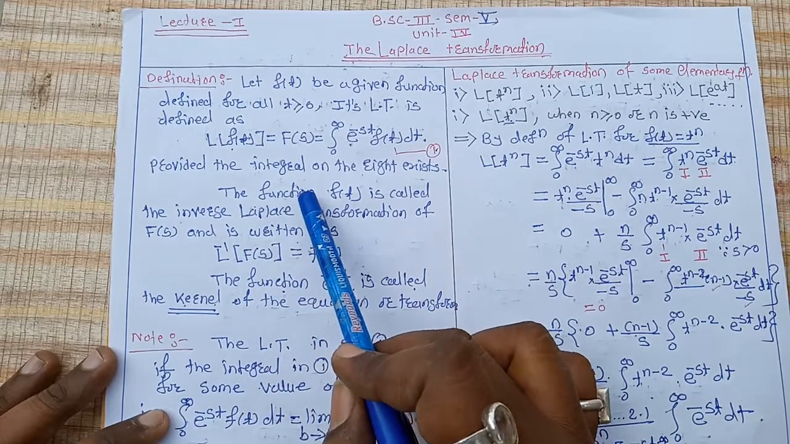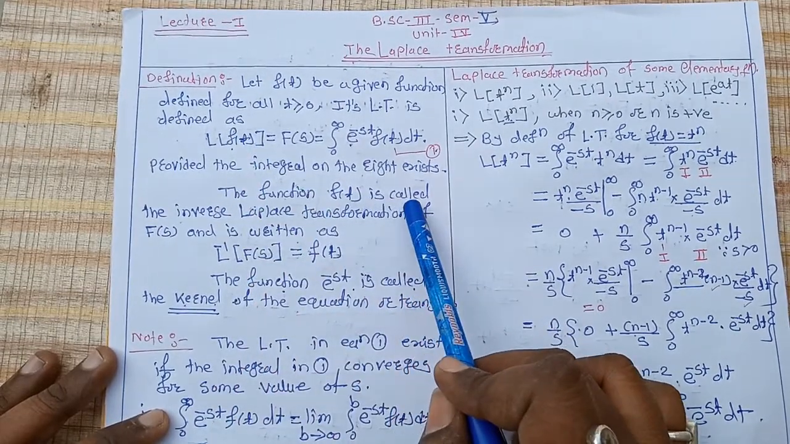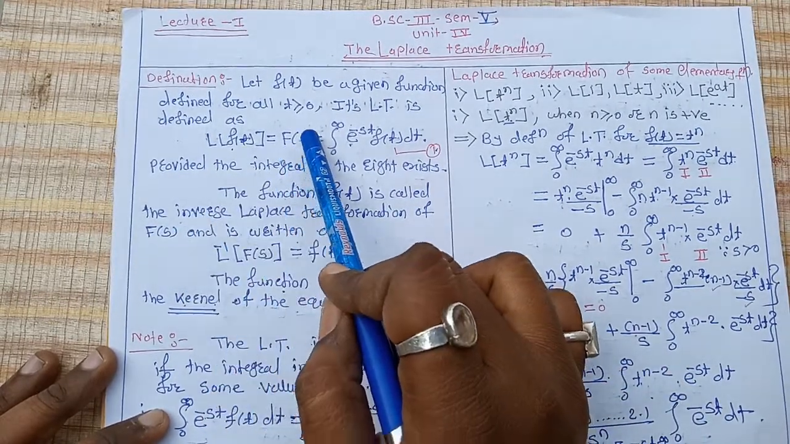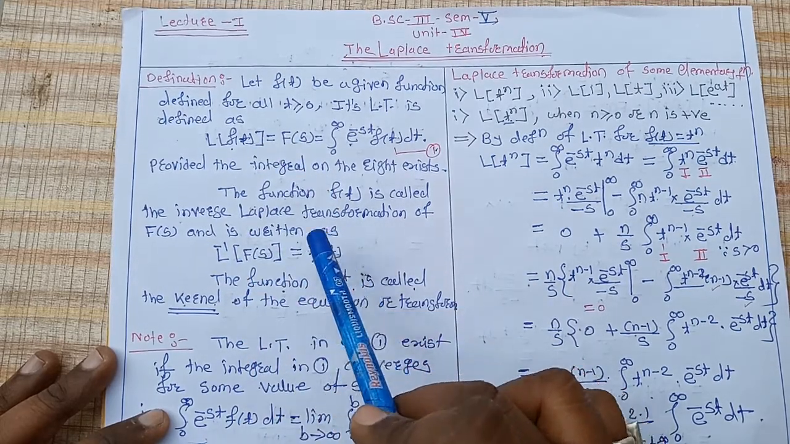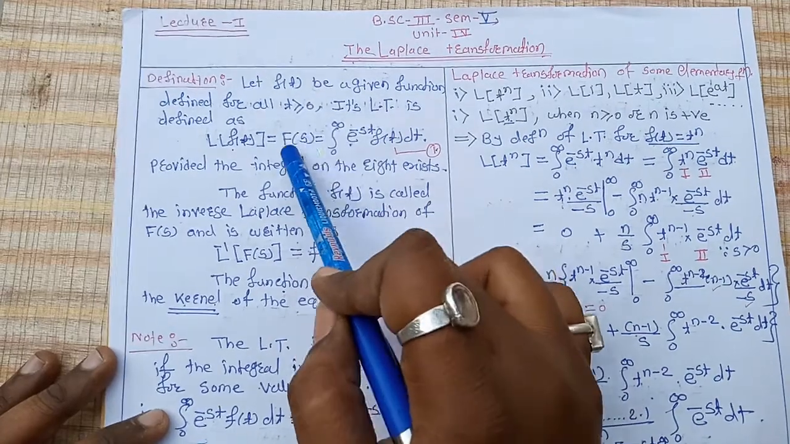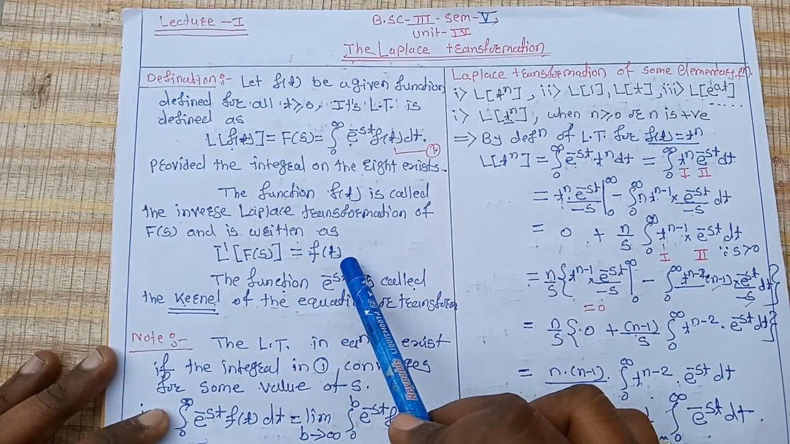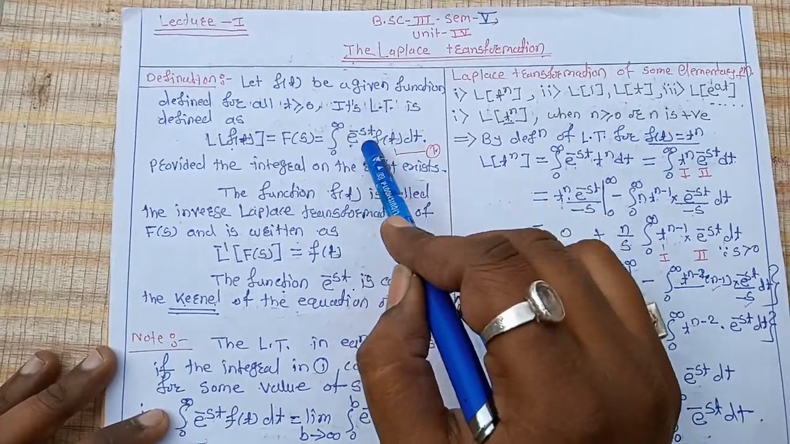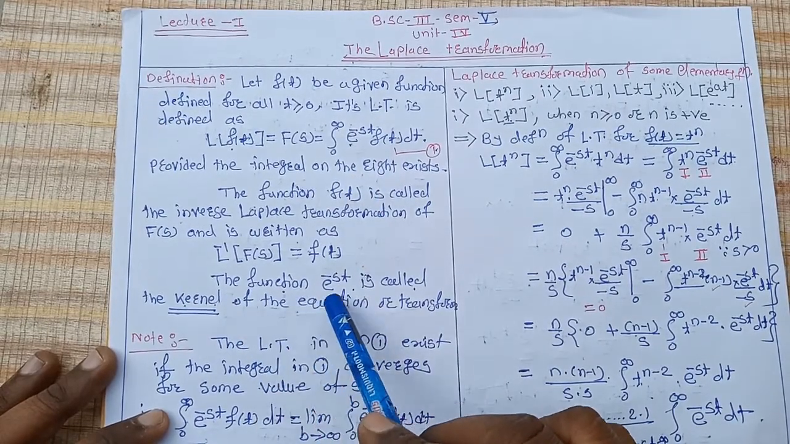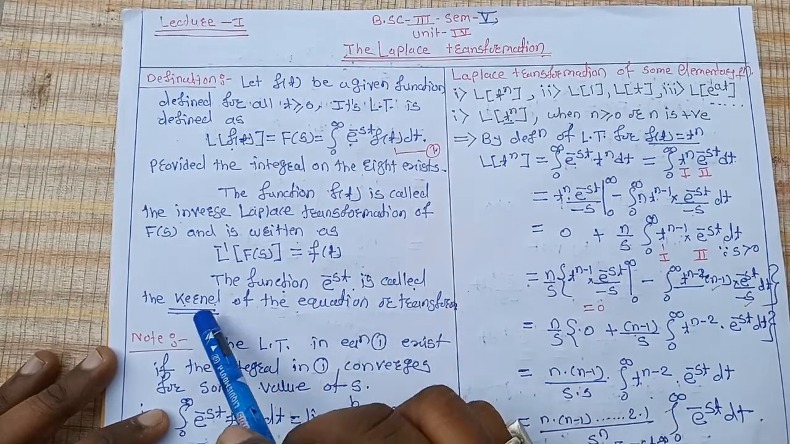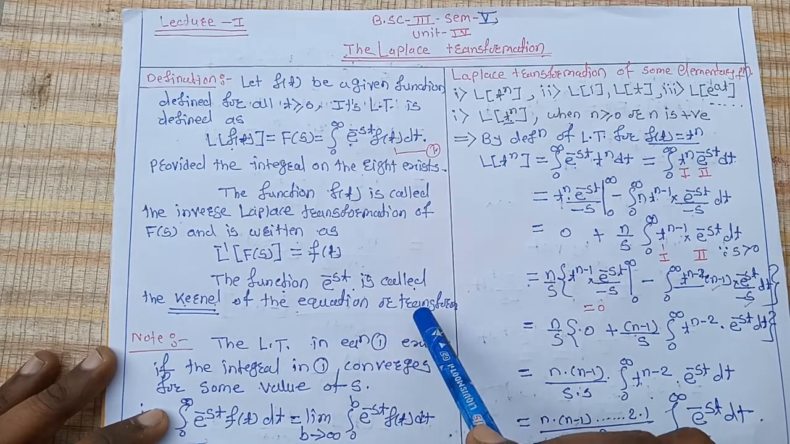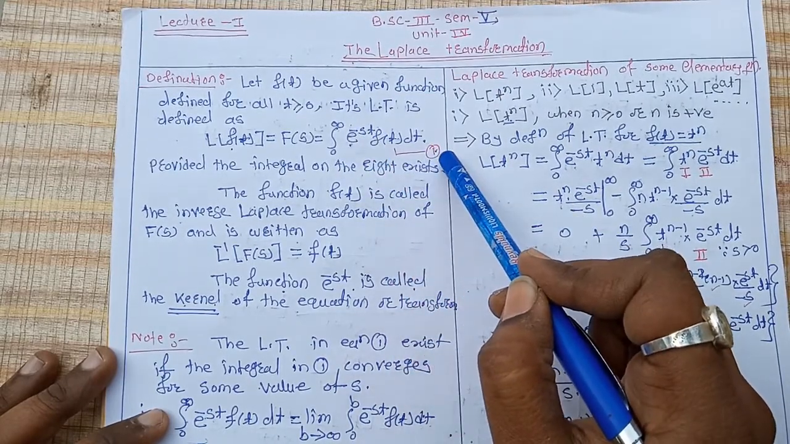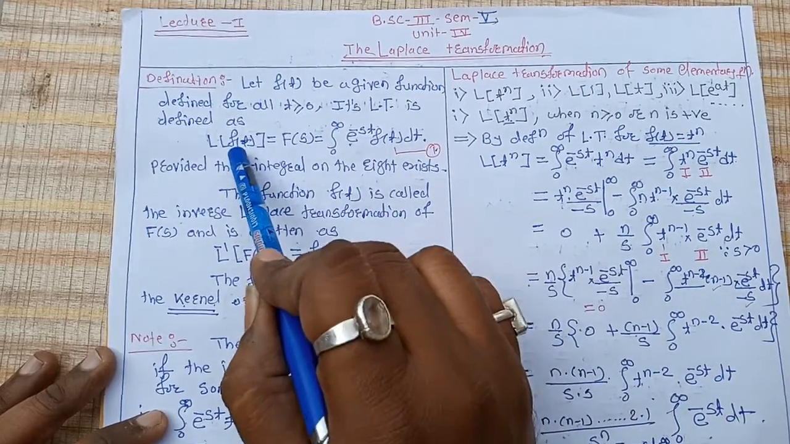One point is that the function f(t) is called the inverse Laplace transformation of capital F(s) and is written as L inverse of F(s) is equal to f(t). And the term e^(-st) is called the kernel of the transformation. That means this e^(-st) in equation number 1 is called the kernel.